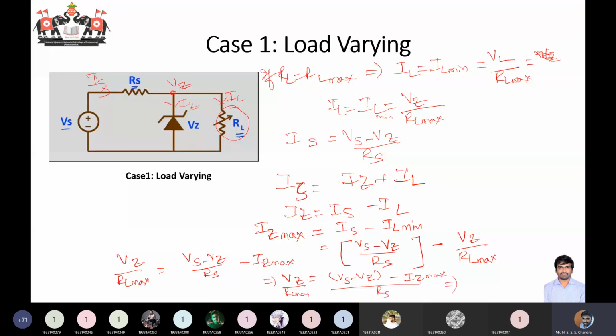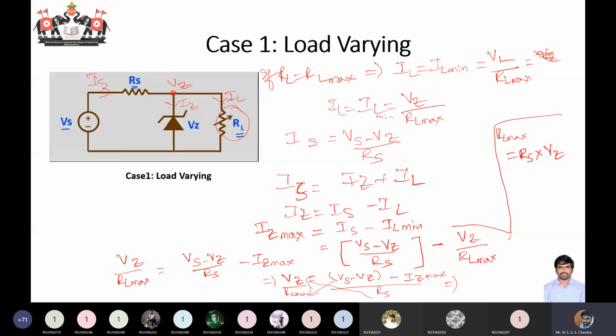Okay, so from this, I'll take down from here. So what will be RL max now? RL max will be equal to, so if I bring it to the numerator, I'll crisscross and multiply. So this will be equal to Rs into Vz. So I'm bringing this to the numerator, Rs into Vz, and then I'm bringing all this term to the denominator.